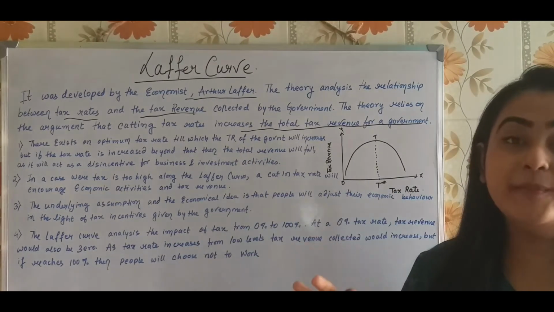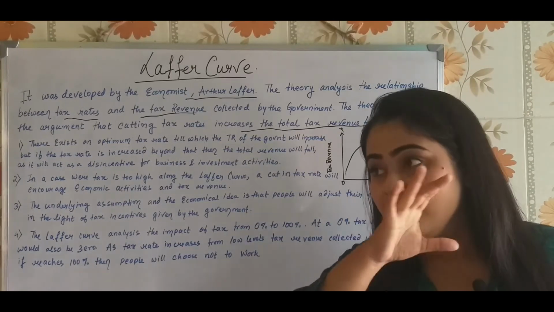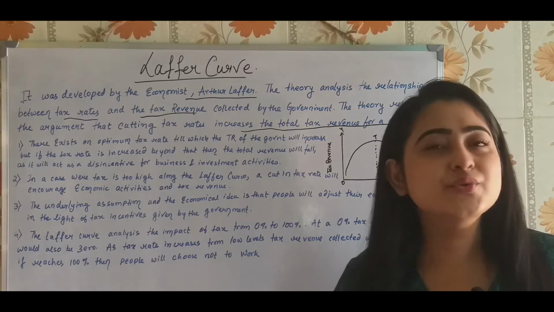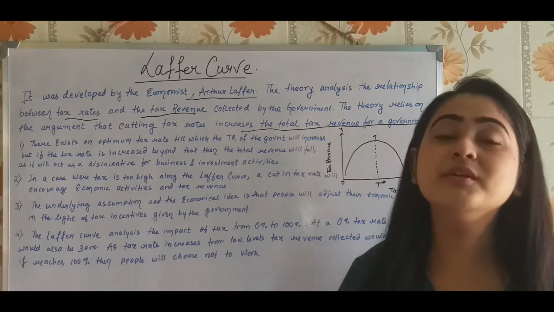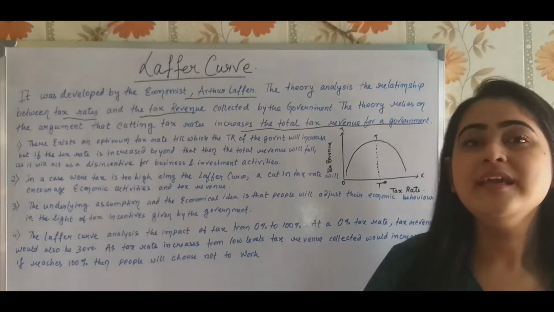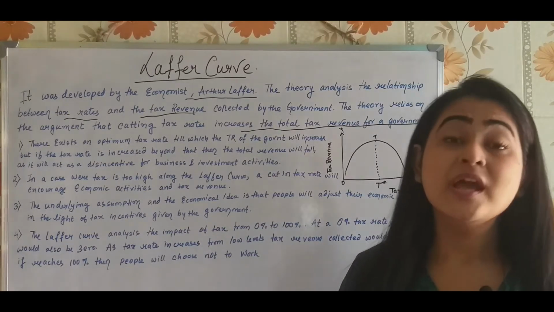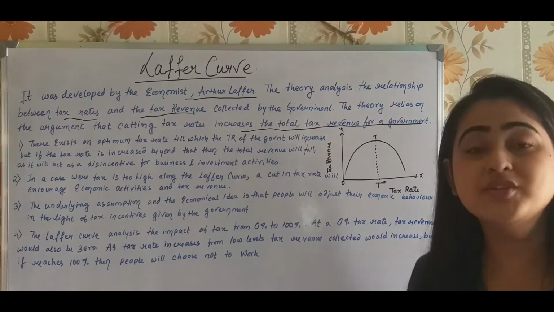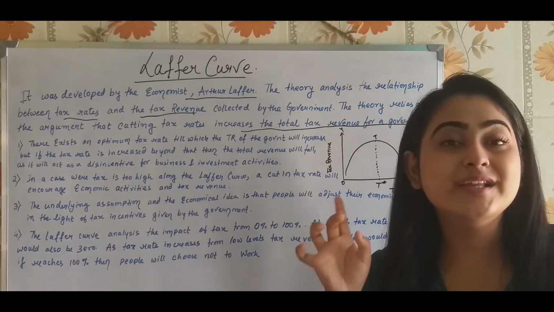Now, suppose the government is charging 10 rupees of tax. When the government has reached this position, many of the people have already reduced paying the tax, and have already decided not to pay tax, not to work. Now, if all of a sudden the government reduces the tax rate to 5 rupees, what will happen? The people will again start paying the taxes. They will again go for work because now they know I need to pay a lesser amount of tax. So that is what the Laffer curve states, that in some situations, if the rate of tax is reduced, then the total revenue can increase.